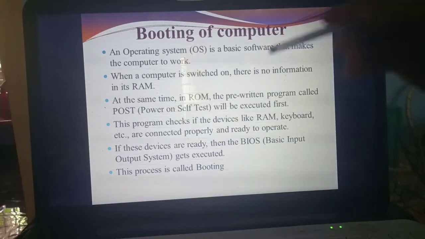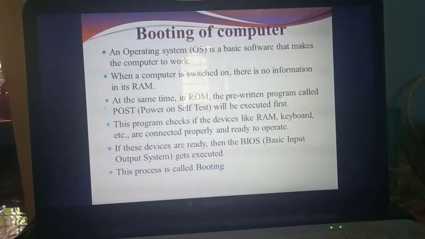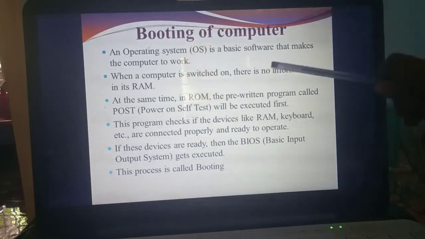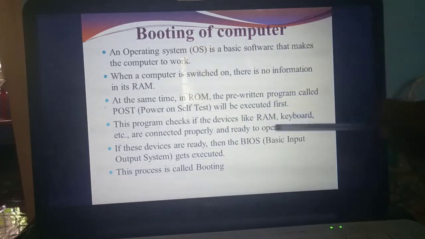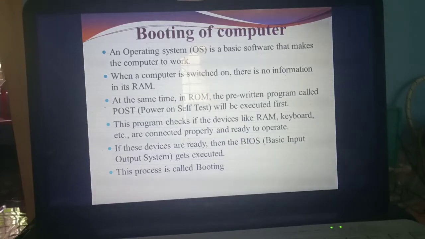So after this POST program finishes running, it will check the devices connected. What's the use of that program? This program checks what devices, like RAM, keyboard, mouse, are connected to the computer. It will check all the devices, whether they are connected to the computer properly or not. That is the Power On Self-Test. Name itself you can identify.